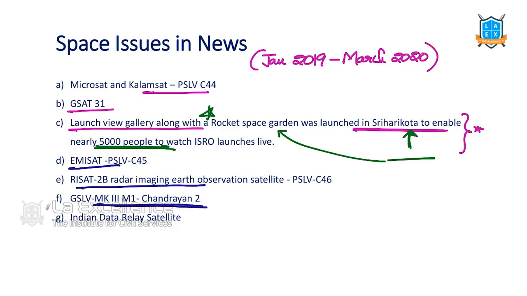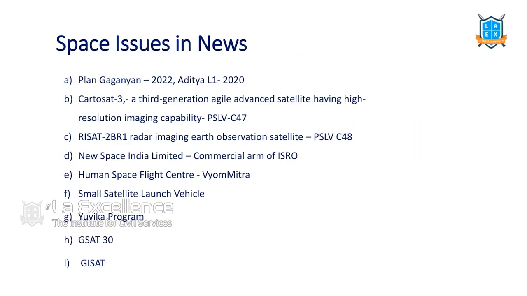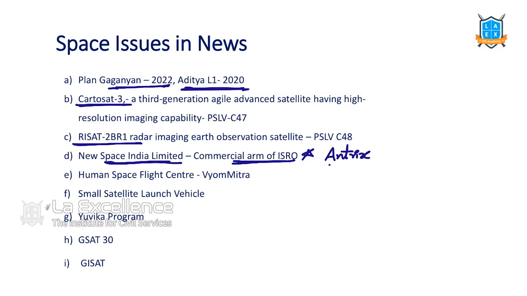And then EMISAT, RISAT 2B, R was launched, GSLV Mk3. With this, we launched our Chandrayaan 2. Indian data relay satellites, we want to go with these for launching Chandrayaan 3. And then we are planning for Gaganyaan, Aditya L1 in 2020. Cartosat 3 was launched. RISAT 2BR1 was launched. New Space India Limited is a commercial arm of ISRO. There is one more commercial arm of ISRO called Antrix. Along with this, there is this new one started in 2019, so we should know about it.